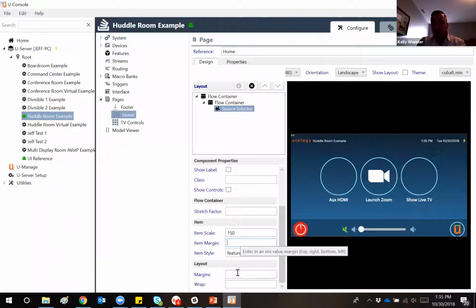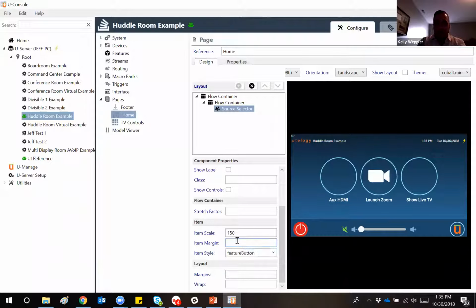We've always had margin in our components. Margin increases the margin around the entire component as a whole. So when you have a source selector like this, where you have three buttons, there is a margin running around the entire container that those buttons are contained within. So adding margin to the property or the component as a whole is going to put margin around the outside of the entire component, whereas adjusting item margin is going to adjust the margin within the component between the buttons inside.